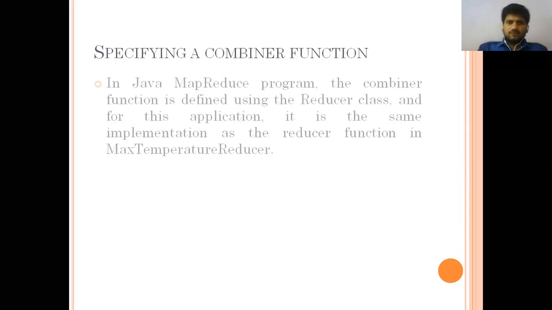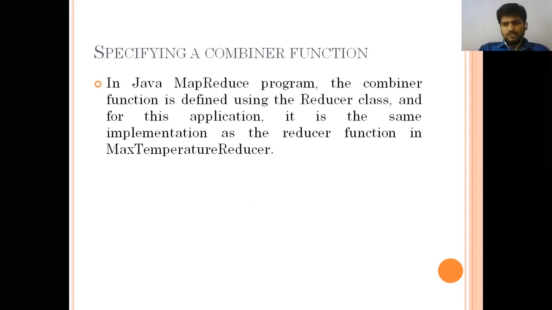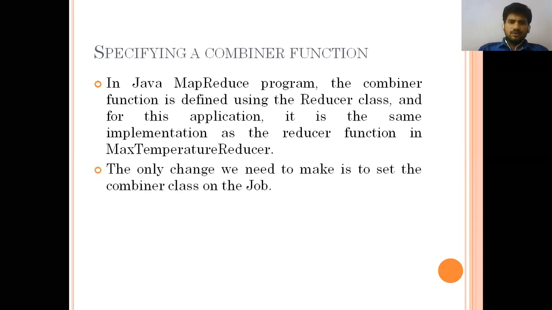So why are we specifying this combiner function? In a Java MapReduce program, the combiner function is defined using the reducer class, and for this application, it is the same implementation as the reducer function in maximum temperature reducer. So there is one implementation in the reducer function. Now I will show you the code. The only change we need to make is to set the combiner class.